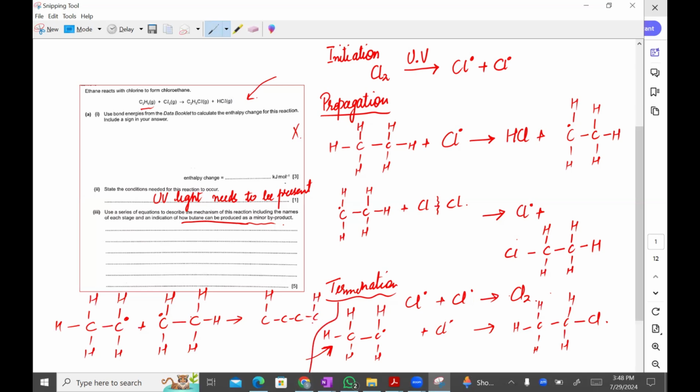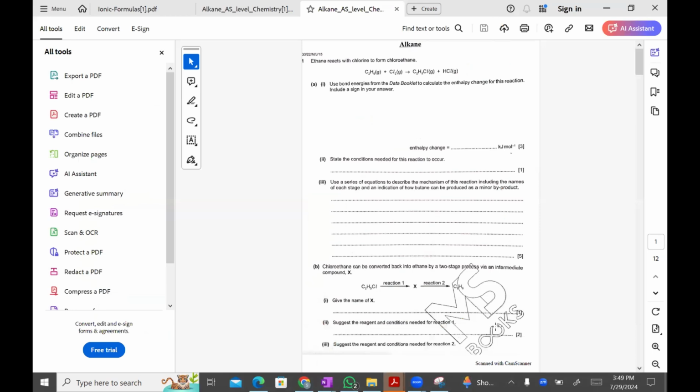So this is how butane would actually form. We have to explain this for a 5 marks question. So let's move further and see some more questions.